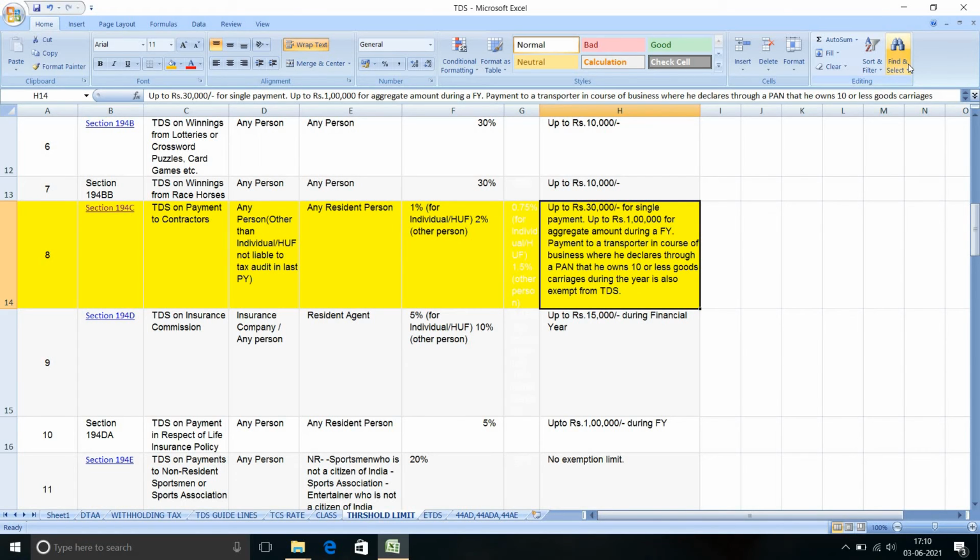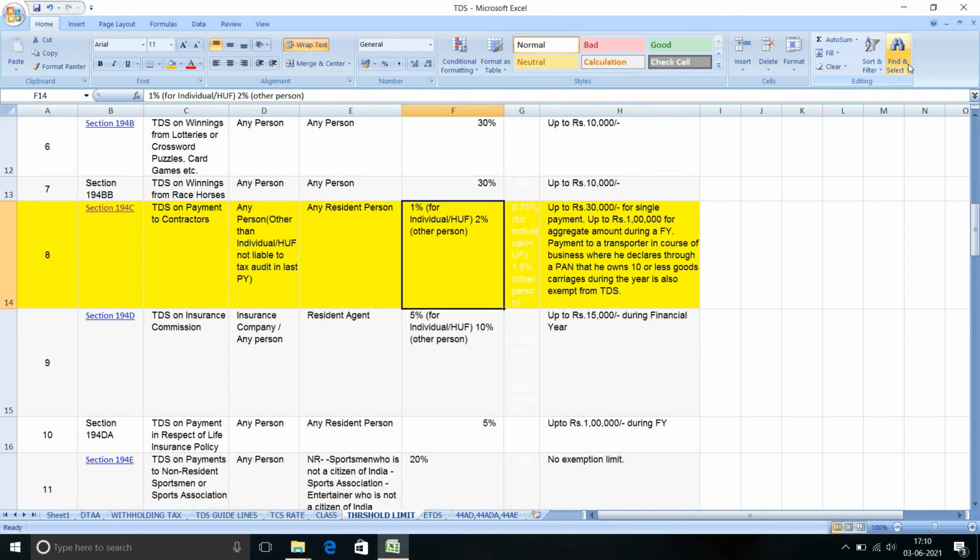Then up to 1 lakh per annum, also no need to deduct TDS. If it crosses more than 1 lakh per annum, we have to deduct TDS.